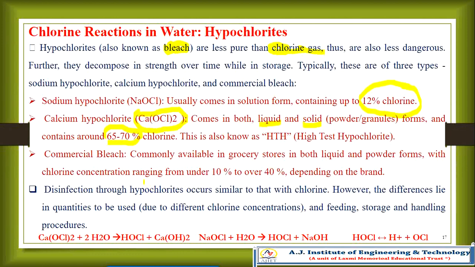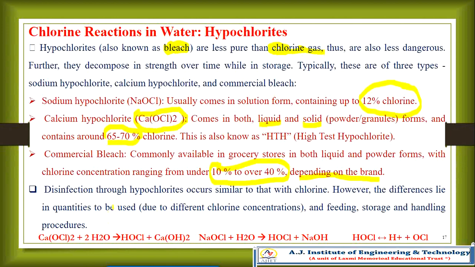Commercial bleach, if you ask for bleaching powder in your grocery shop, they will give you the bleaching powder of any company, with 10 to 40% chlorine depending upon the brand. They mention on the packet how much chlorine is there.